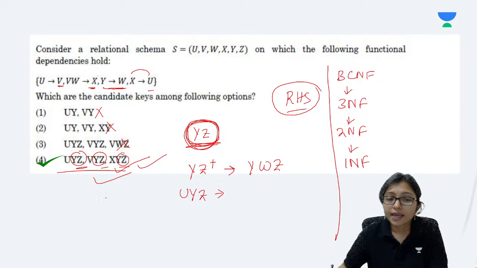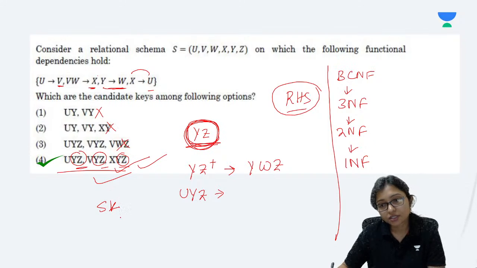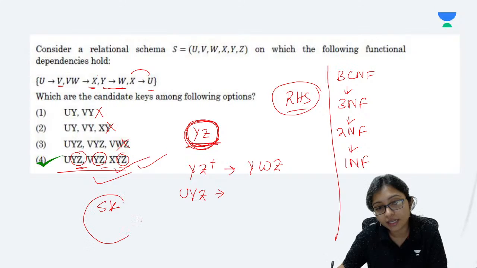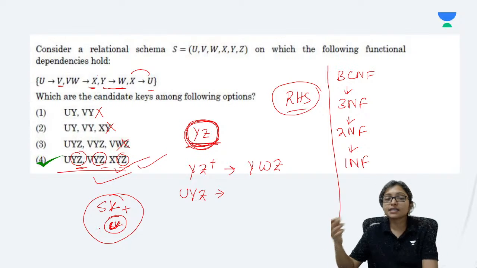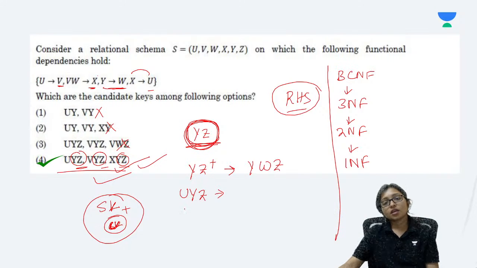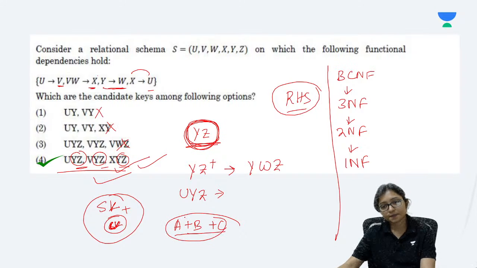Yes, SK is the superset. Super key is the superset and candidate key is the subset. Candidate key is the minimal one. With the candidate key, if I am adding something extra, that is the super key. If A is my candidate key, with that if I am adding B, that is a super key. If I am adding C, this is also a super key.